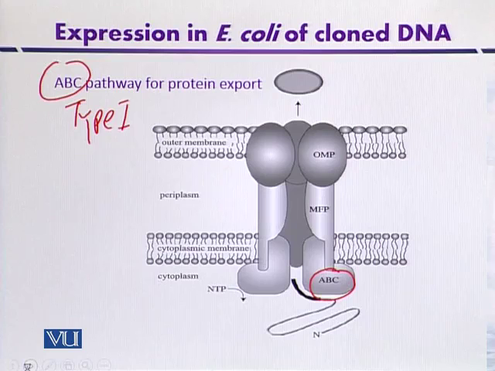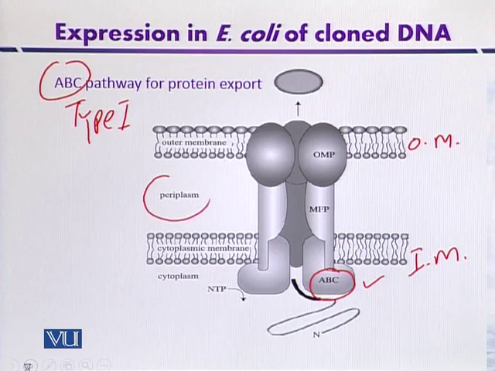It is a protein present on the cytoplasmic face of the cytoplasmic membrane, where ATP binds and repeated cycles of ATP hydrolysis move the protein outside the cell. It has a complete channel from the outer membrane to the inner membrane, and this channel is continuous through the periplasmic space, so there is a continuous channel for the transportation of the target protein. So this is the type 1 secretion system.